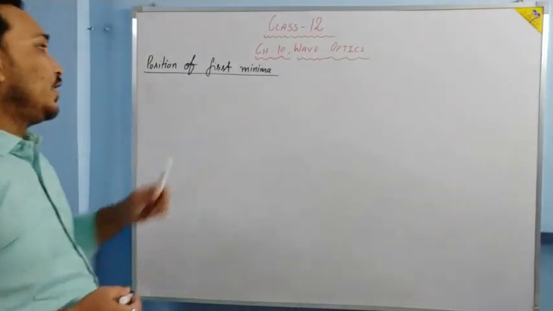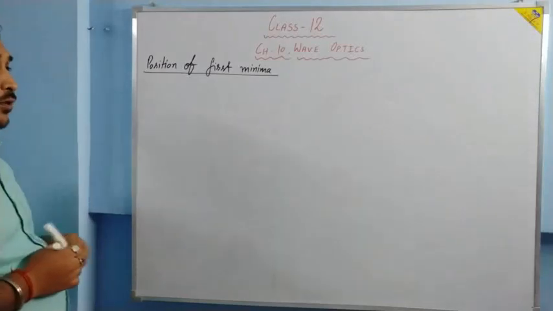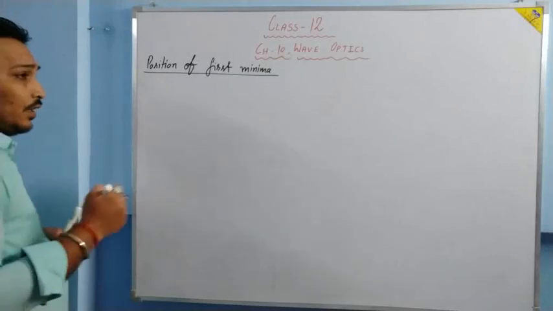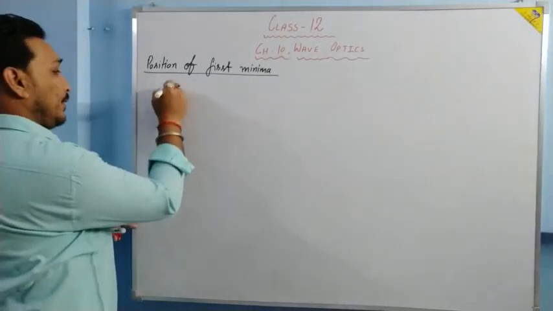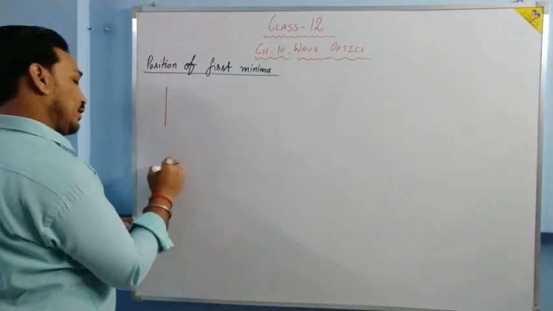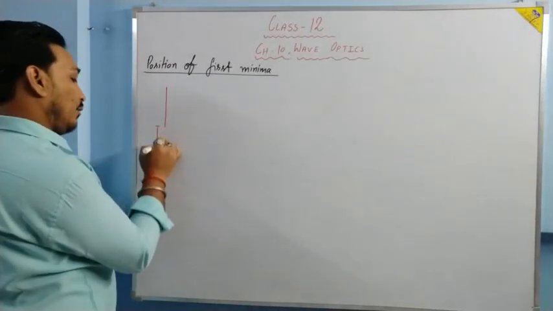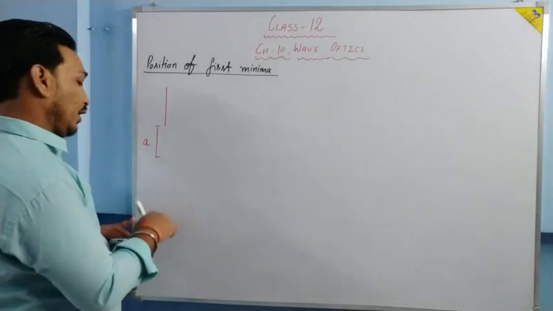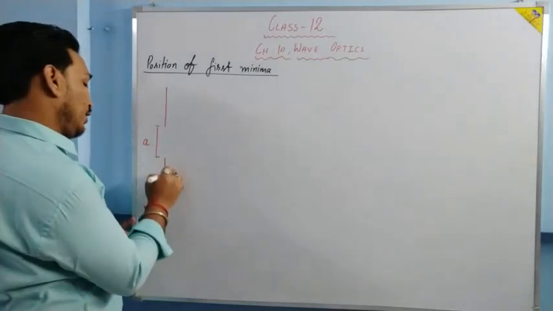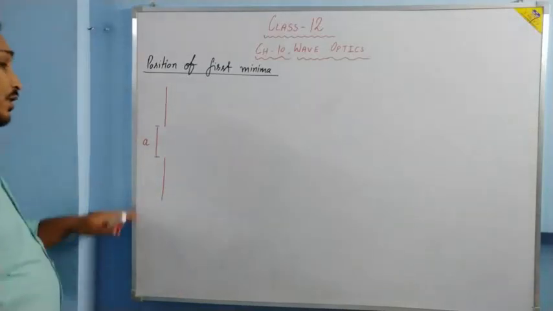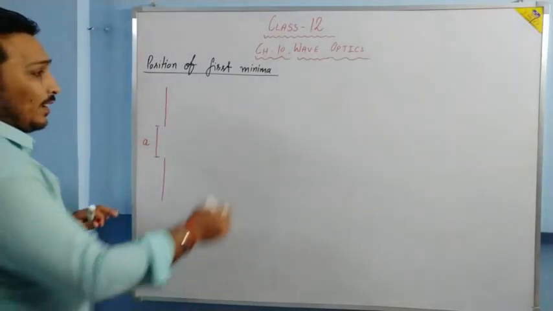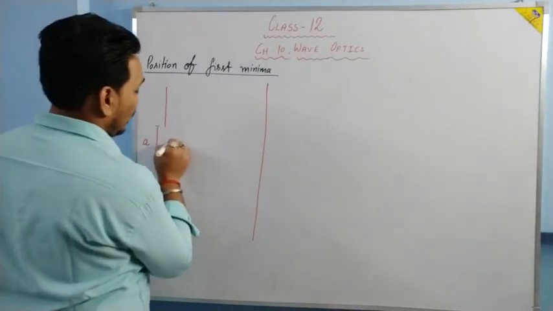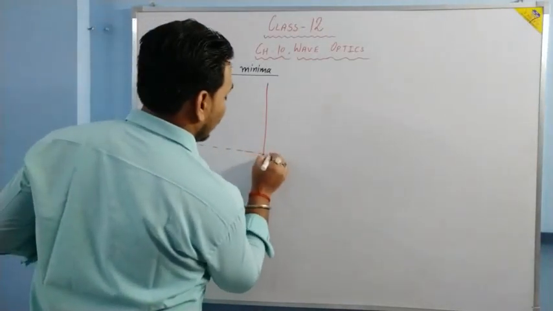Now the first thing: the position of the first minimum. At the center, central maximum will be formed, but where will the first minimum be formed? Let us make the diagram to understand it. Suppose this is a slit, and the slit width I am going to take is small a. The small d we took in interference, so I have taken small a to differentiate the two concepts. Let here be the screen, and let the center of the screen be O.